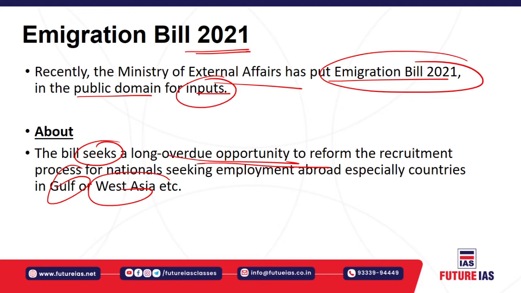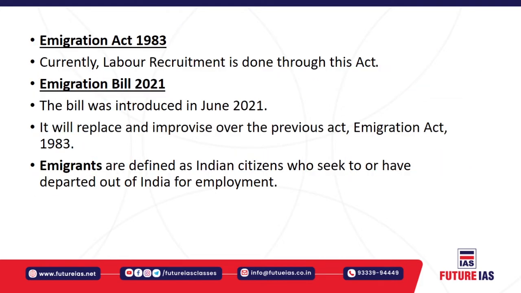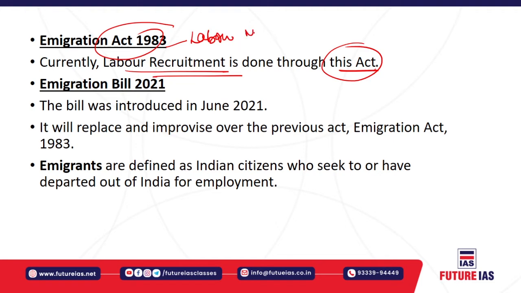So let us understand the parent act, that is the Immigration Act 1983. Currently all labor recruitment is done through this act. This act talks about labor migration, that is the migration of labor abroad, specifically to West Asia as well as the Gulf countries.